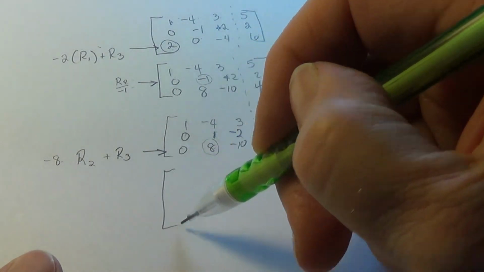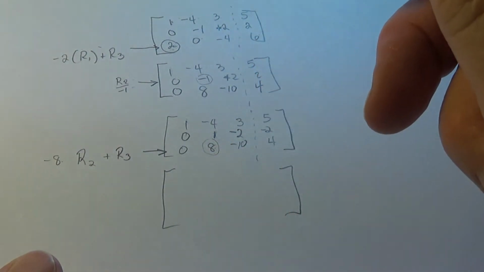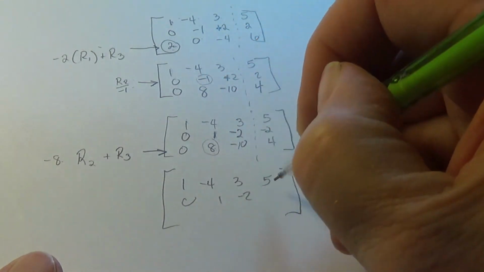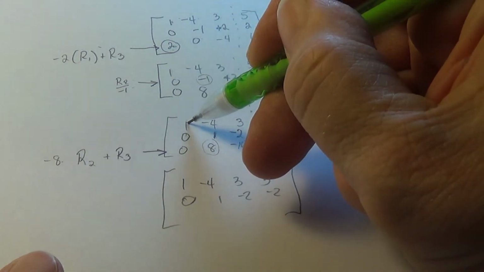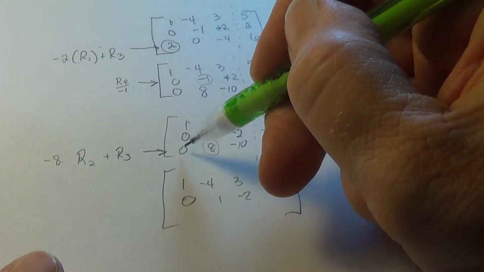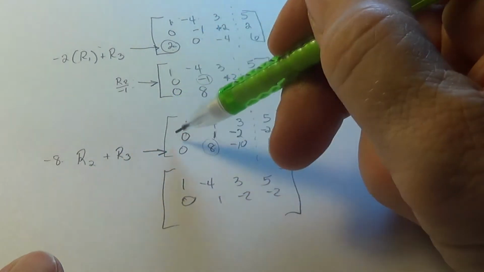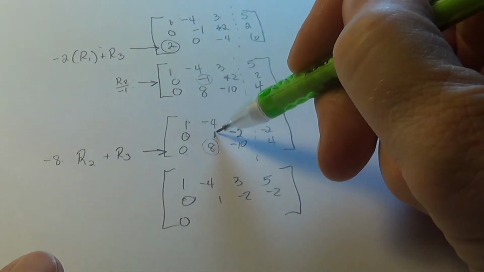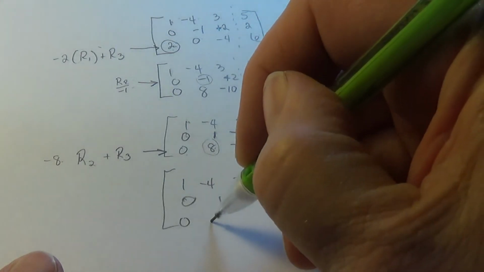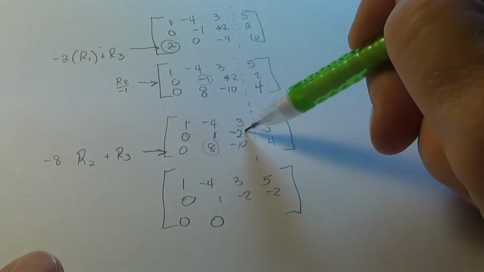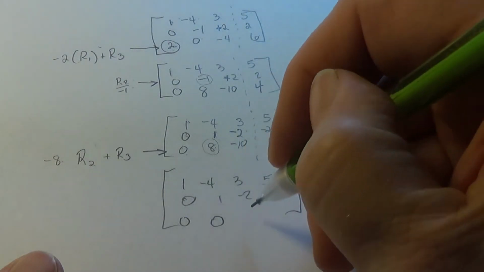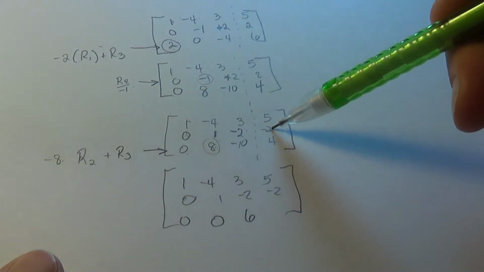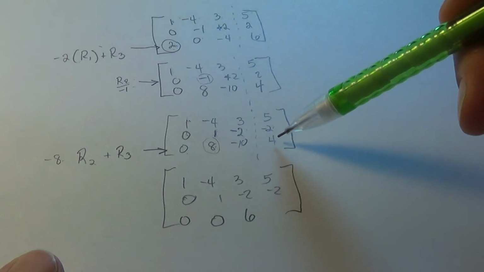So I'm going to write 1 and 2 unchanged. So I have 1, -4, 3, 5, 0, 1, -2, -2. And now negative 8 times row 2 gives me 0 plus 0. Negative 8 times 1 plus 8 gives me 0, which is why I did this. Negative 8 times negative 2 is 16 and a minus 10. And negative 8 times a negative 2 is a positive 16 plus a 4.